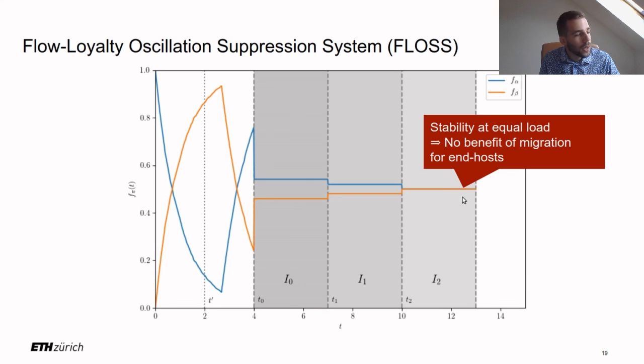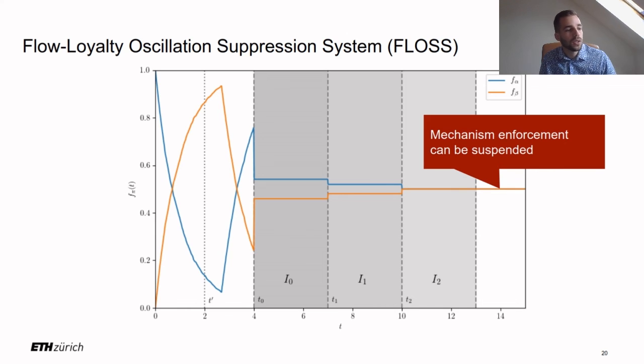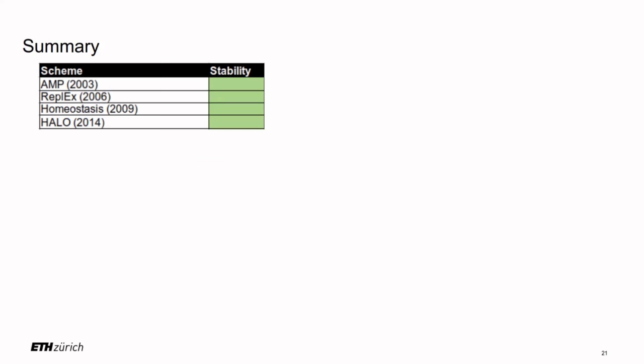load is equalized to a degree that the agents perceive no load difference anymore between the paths. So that also means that they don't see any benefit anymore in migrating. So at that point, the enforcement of the mechanism can be suspended and the network is in equilibrium on its own. So that's how the FLOSS mechanism incentivizes stable path selection.